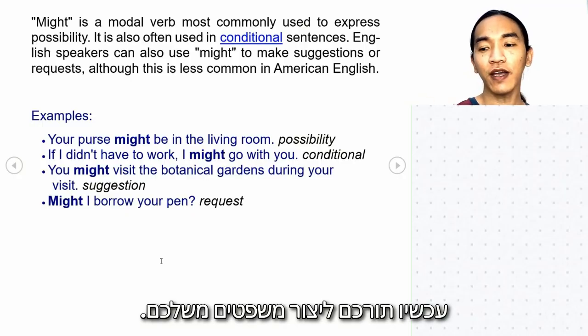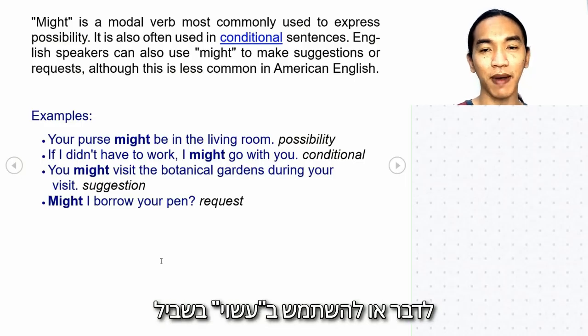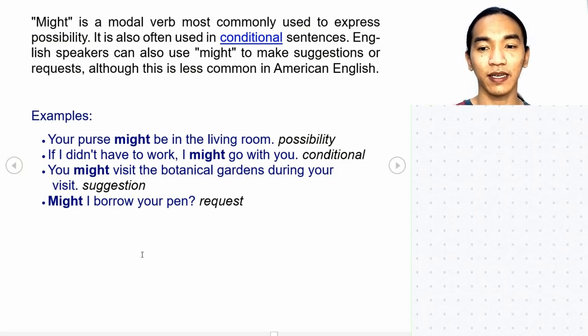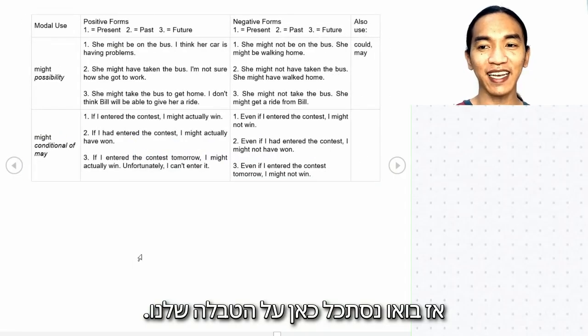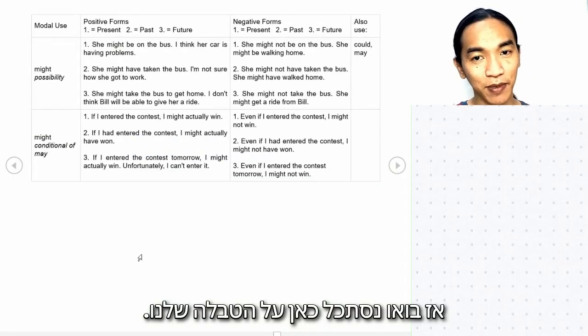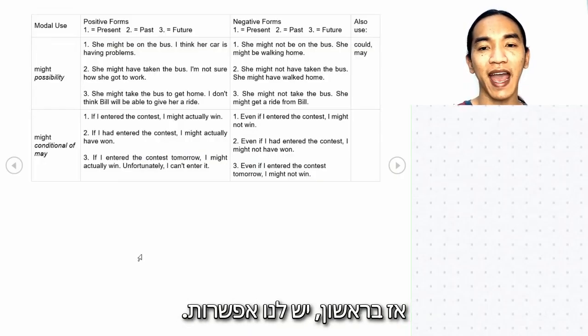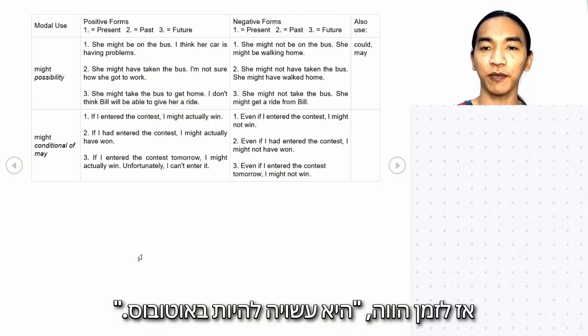All right, now it is your turn to make your own sentences using might for possibility, conditional, suggestion, and request. All right, so let's take a look at our table, using might. So first one, we have possibility. So for present, she might be on the bus.